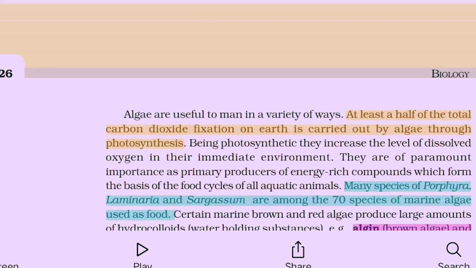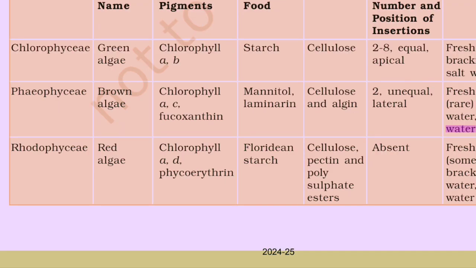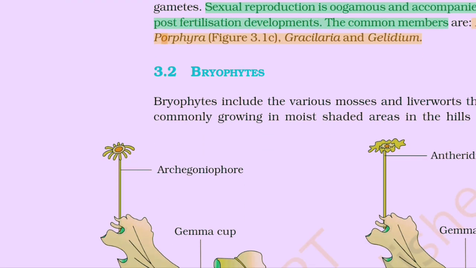Figure 3. Rhodophyceae. Common name: green algae, brown algae, red algae. Major pigments: chlorophyll a, b; chlorophyll a, c, fucoxanthin; chlorophyll a, d, phycoerythrin. Stored food: starch, mannitol, laminarin, floridean starch. Cell wall: cellulose, algin, cellulose, pectin. Flagella: number and position of insertion: 2 to 8 equal apical, 2 unequal lateral, absent. Habitat: freshwater, brackish water, salt water. Freshwater rare, brackish water, salt water; freshwater some, brackish water, salt water most. Sexual reproduction is oogamous and accompanied by complex post-fertilization development. The common members are Polysiphonia, Porphyra, Figure 3.1c, Gracilaria, and Gelidium.